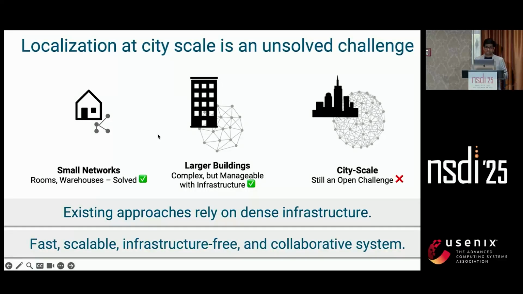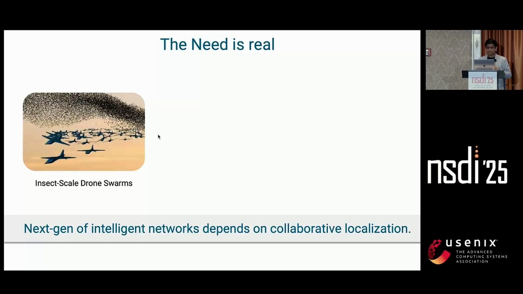So our work addresses exactly this challenge of building a fast, scalable, and infrastructure-free system that can seamlessly scale from building level all the way to city level networks. And the need for this is real and growing every day.